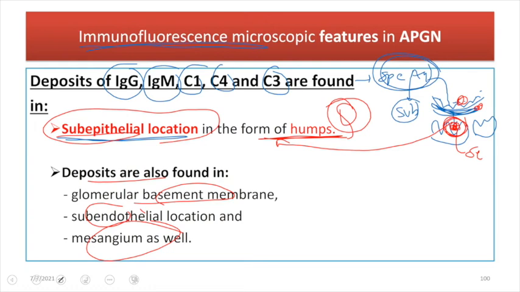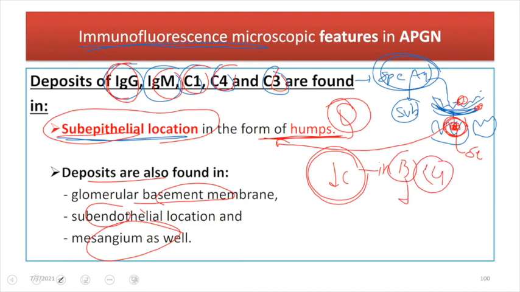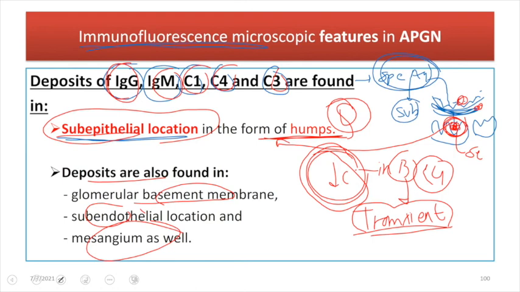By doing an immunofluorescence study, we find there is deposition of IgG, IgM, C1, C4, C3. As we can see, there is a decrease in the complement level. As there is an increase in the complement level in the glomerulus, the amount of complement in the blood will be decreased. This decrease in complement in the blood will last for about 4 weeks, and this is known as transient hypocomplementemia, because the amount of complement in the blood is decreased just in the due course of the disease, right? So that happens like this.